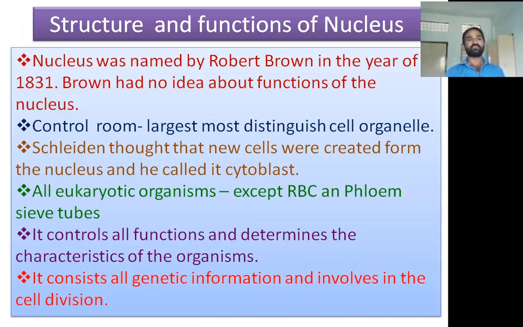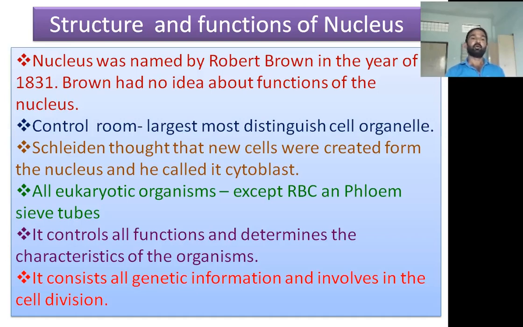First, the nucleus was named by the scientist Robert Brown in the year 1831. In 1831, Robert Brown actually had no idea about the functions of the nucleus. The nucleus is also called the control room, because the cell activities are controlled by the nucleus. It is the largest, most distinguished cell organelle present in the cytoplasm of the cell.